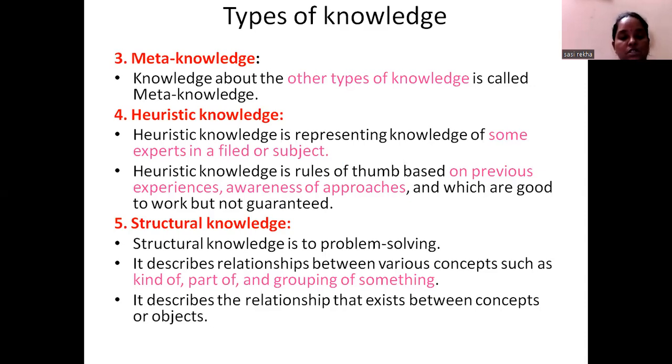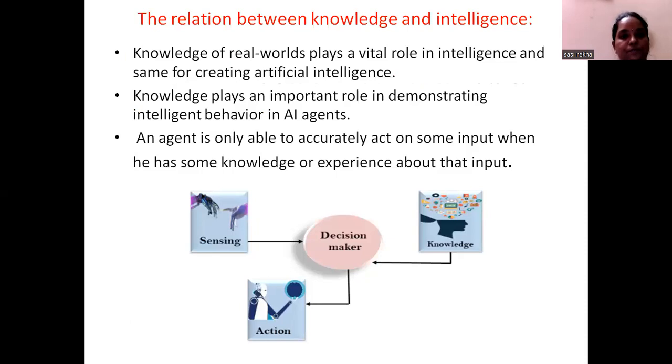So this is what we call heuristic. And finally, we have structural knowledge. This knowledge will be helpful for solving problems. Okay. It also describes relationships between various components such as kind of, part of, grouping of something. And it also describes the relationship that exists between concepts or objects.